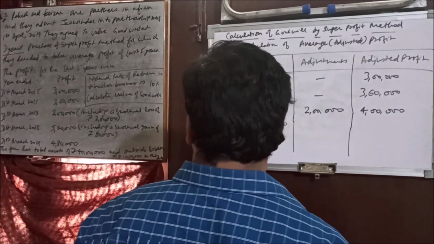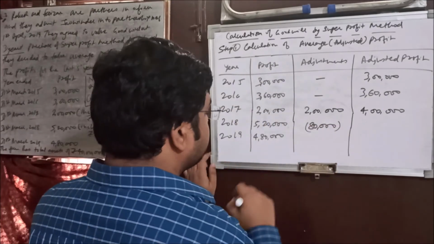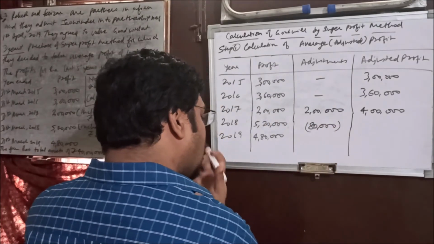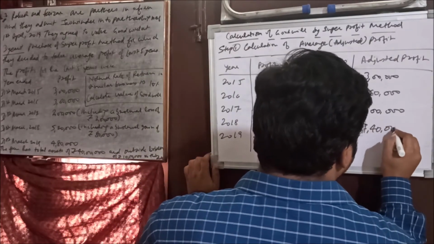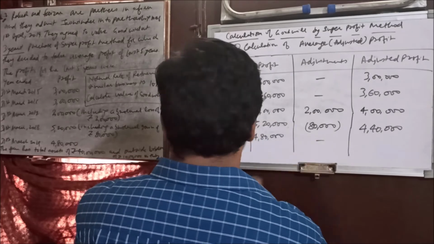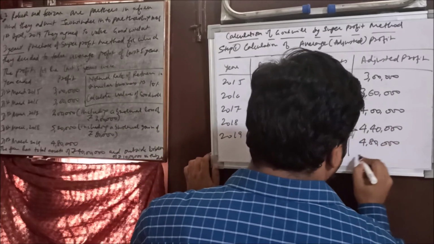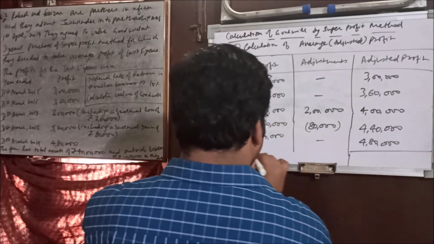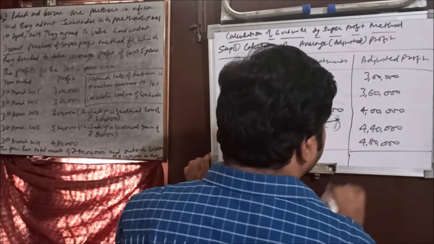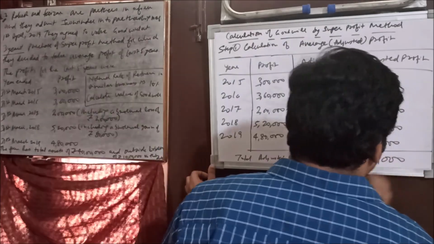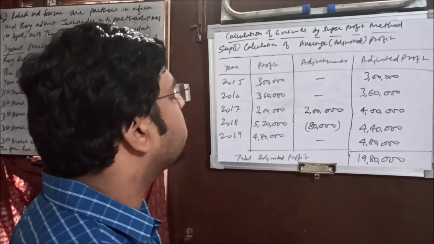Now in 2018 one more adjustment is given, 80,000 abnormal gain. So abnormal gain is supposed to be deducted, so we'll put this 80,000 in bracket. After deducting 80,000, how much amount we get? 4,40,000, right? And here there is no adjustment, so it will be mentioned directly here. Now we'll make the total of that, and that will be known as the total adjusted profit. So let's do the total here. That is 19,80,000, right?